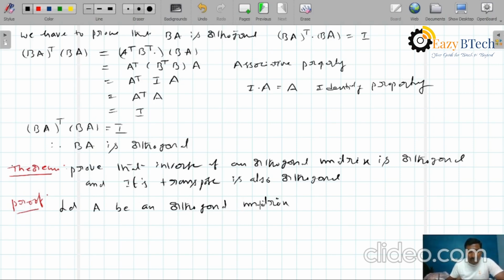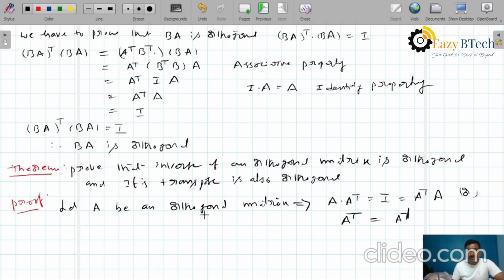So A is an orthogonal matrix. What is the meaning of orthogonal? A into A transpose equals I, and A transpose into A equals I. This is one of the meanings. Or we can also write that the transpose of a matrix is equal to its inverse.